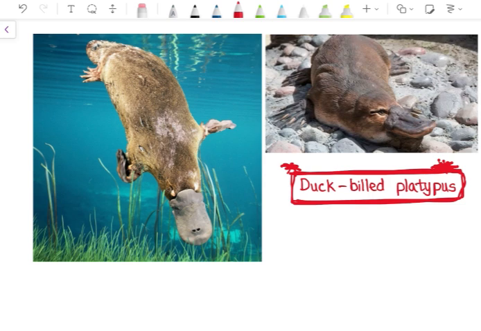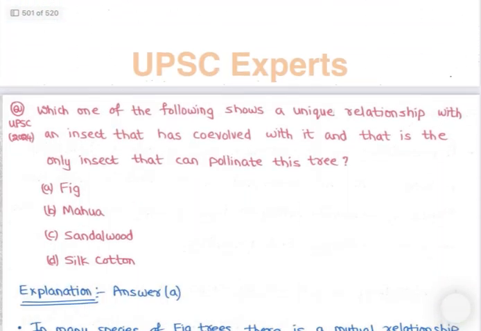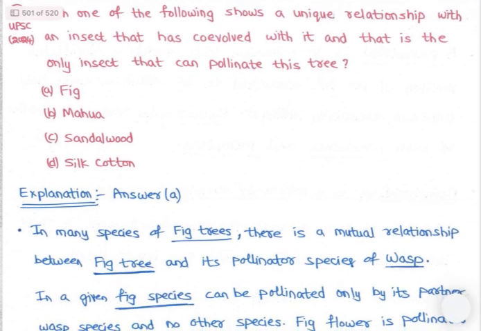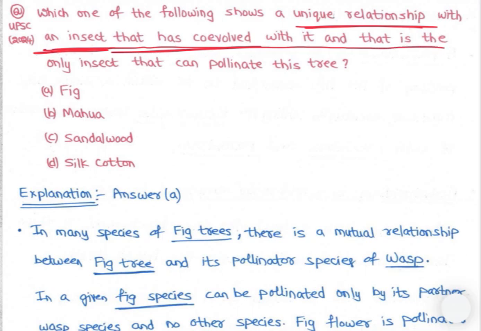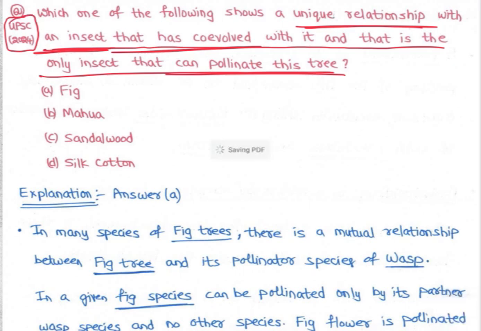So let's go to the next question. Which one of the following shows a unique relationship with an insect that has co-evolved with it, and that is the only insect that can pollinate this tree? This was asked in UPSC 2024. It is covered in NCERT, and we have also covered it in our earlier classes.